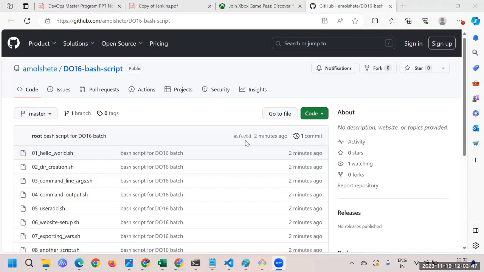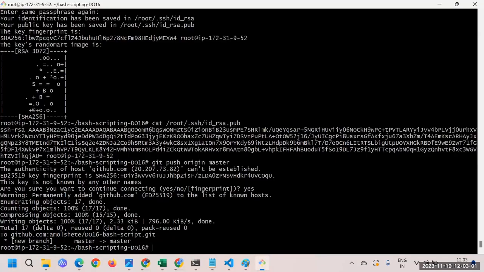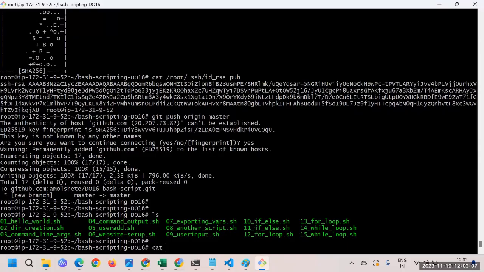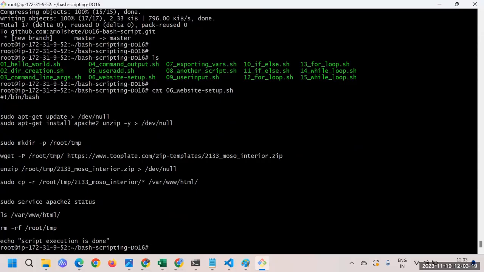Sir, I have a question. Yesterday we wrote a script for that website. Can you open that script? My question is we downloaded it, unzipped it, and we just checked the status of Apache. But how did the server get up, how did the website get up? Usually with any web server, we put our zip file inside the web server, then we have to start the web server. But here I didn't see anything, we just checked the status and it was already up.